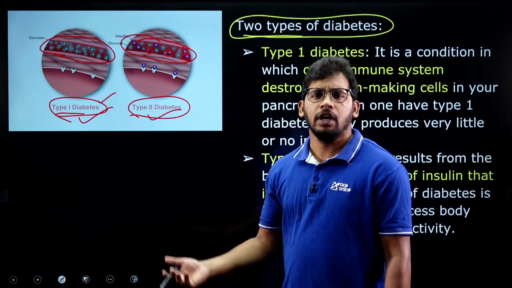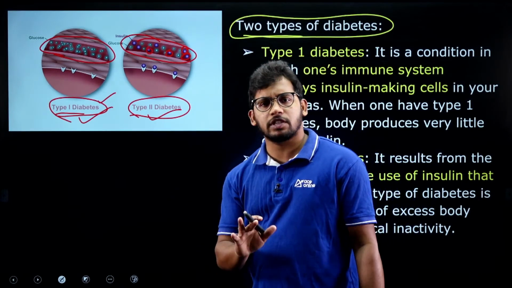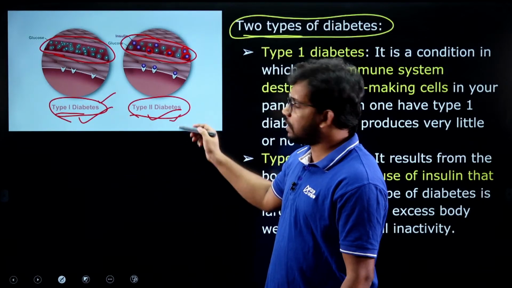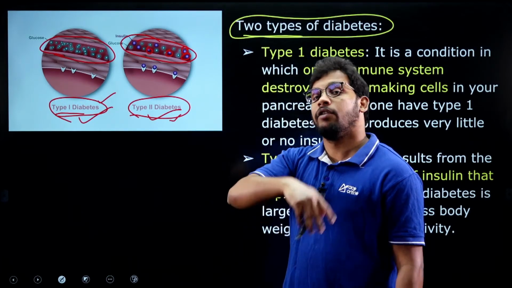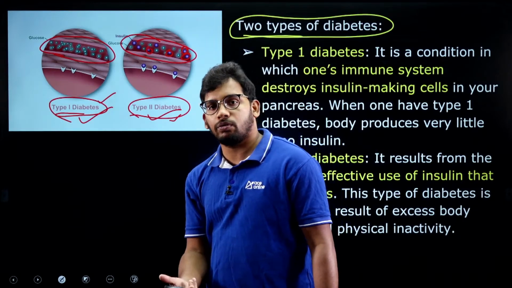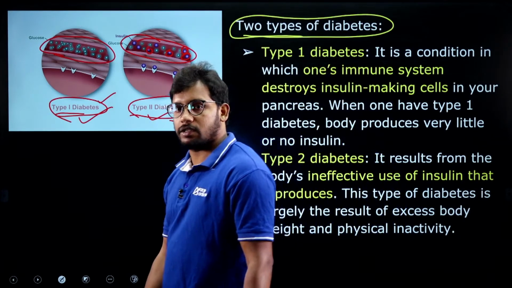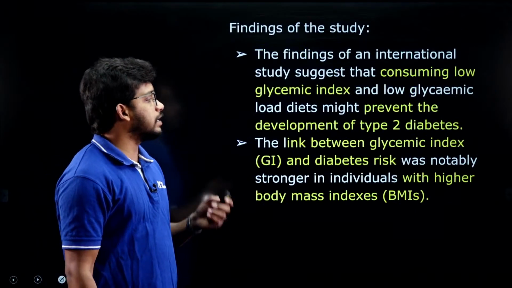Both are dangerous. The insulin has to be properly utilized by our body. One is complete absence of production of insulin. The second one is, even after producing insulin, our body is not able to utilize that insulin. So this is type 2 diabetes, right? This may also be asked in the exam.